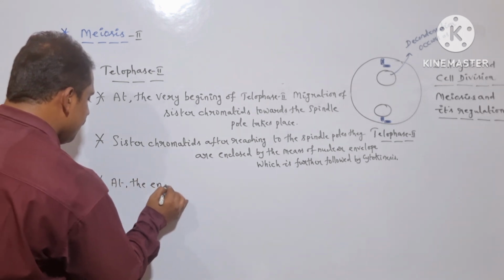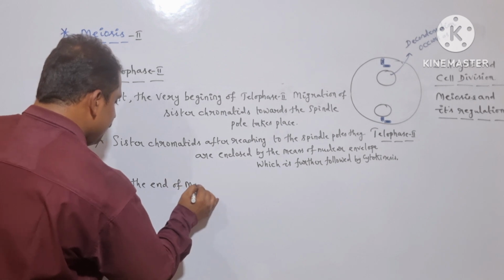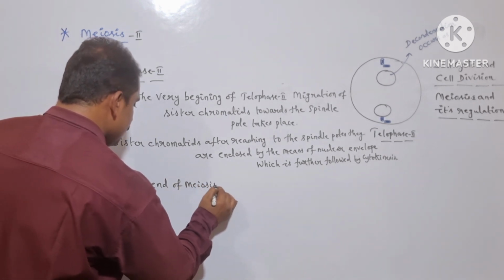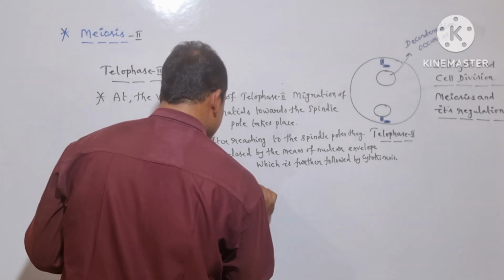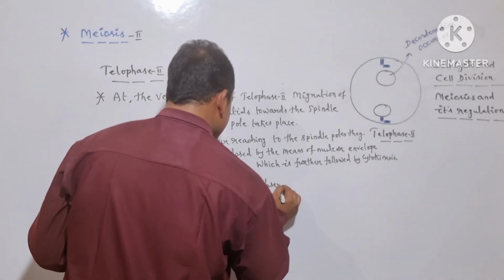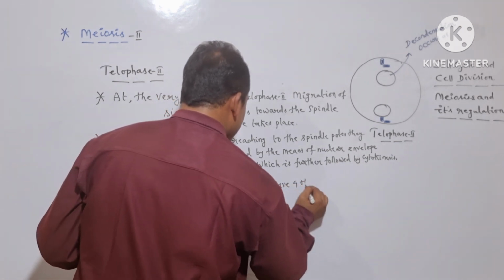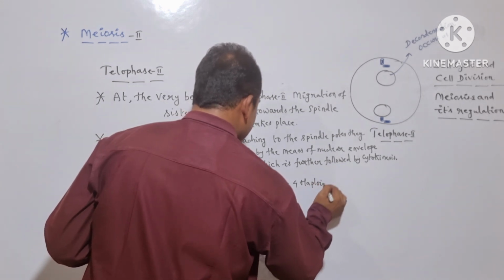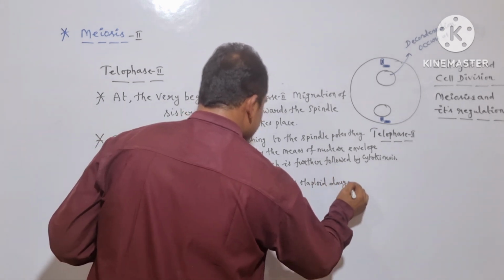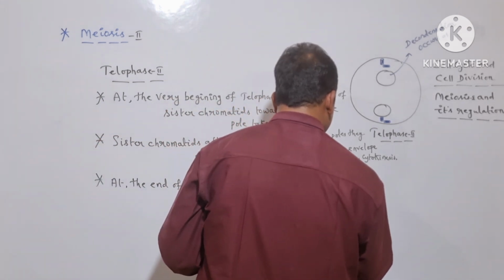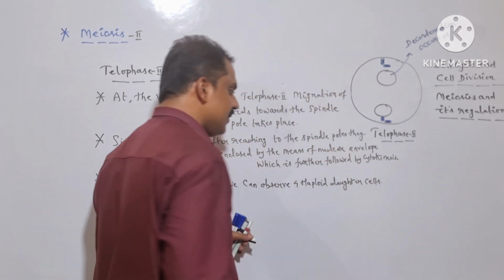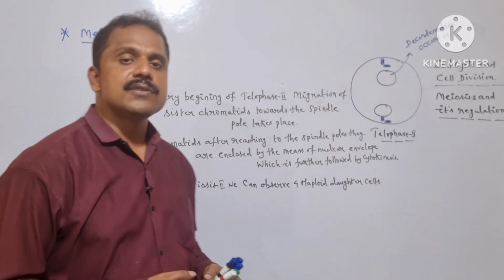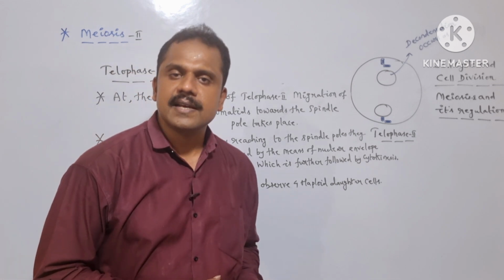At the end of meiosis 2, we can observe four haploid daughter cells. Is it clear? So this is regarding meiosis 2 and its regulation from cell cycle and cell division in detail.